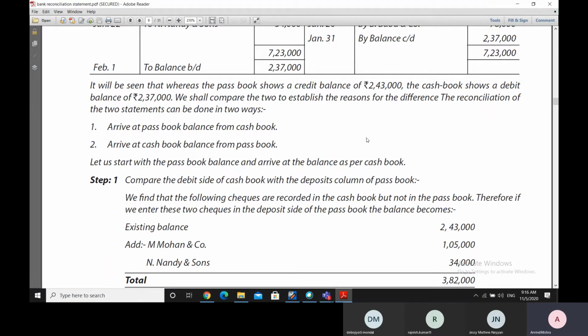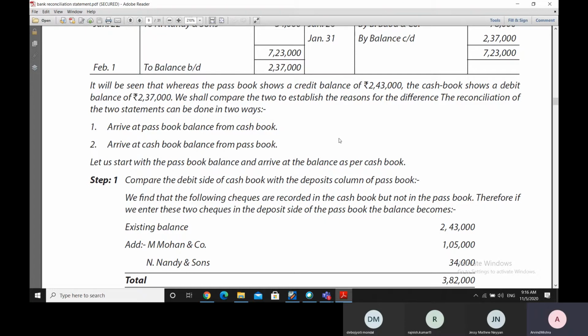And in that we are studying bookkeeping and accountancy, and under bookkeeping and accountancy, we are today in this morning of 5th of November 2020, going to deal with part 2 of bank reconciliation statement.